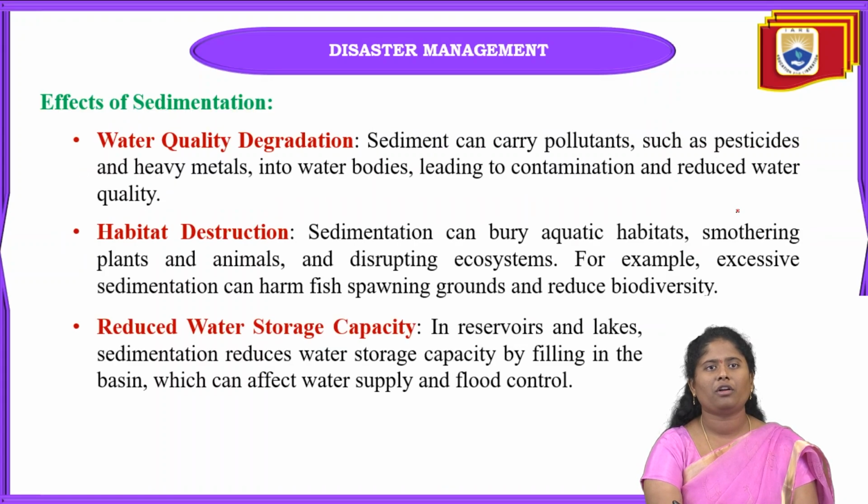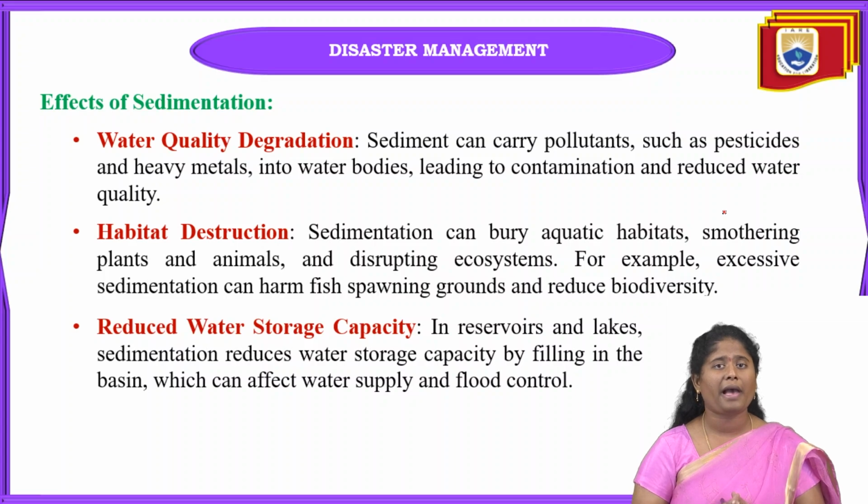And next one is effect of sedimentation. In this effect of sedimentation, firstly, that is water quality degradation. Because of this sedimentation, we may lose the water quality. Pure water can be seen as muddy water because of this sedimentation. Why? Because when sedimentation occurs, it will carry the pollutants like heavy metals and also pesticides directly into these water bodies. That leads to the contamination of the water, and that will automatically reduce the water quality.